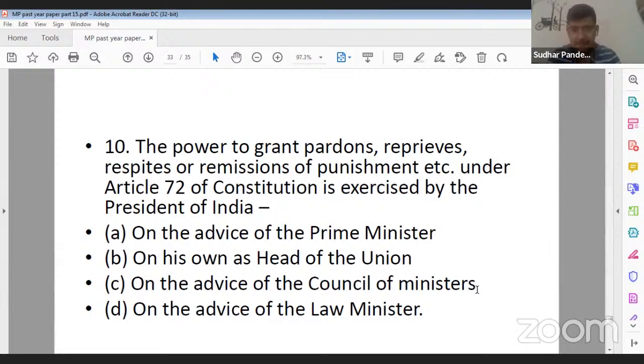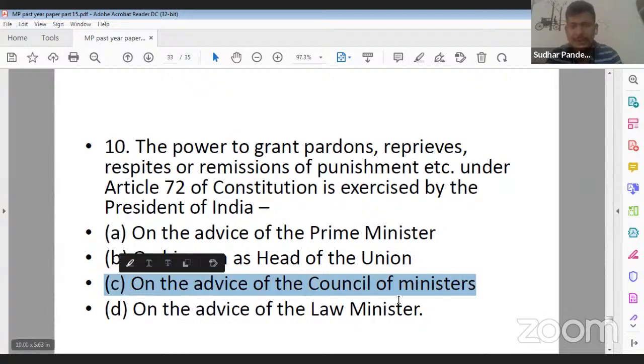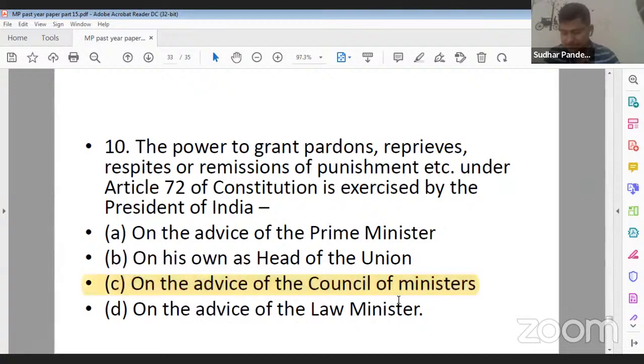Yes, its correct answer will be C for Calcutta. C for Calcutta, right? So the President exercises the power on the advice of Council of Ministers, right? Chaliye. So we are going to stop here for the day.